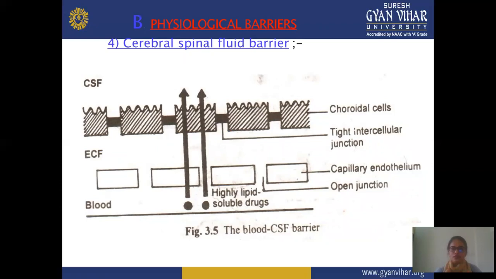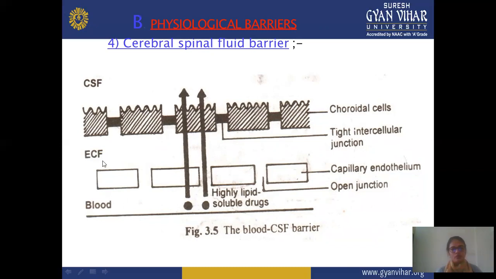Next is the cerebrospinal fluid barrier. It's the fourth barrier. In this cerebrospinal fluid barrier, choroidal cells are present. Next, a tight intercellular junction is also present, and capillary endothelial cells with open junctions are present. You can say that this is the CSF barrier, and this is extracellular fluid, and the drug crosses the